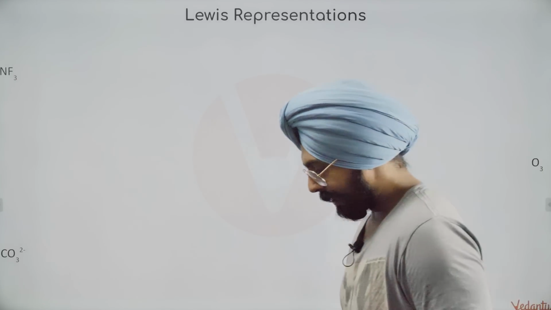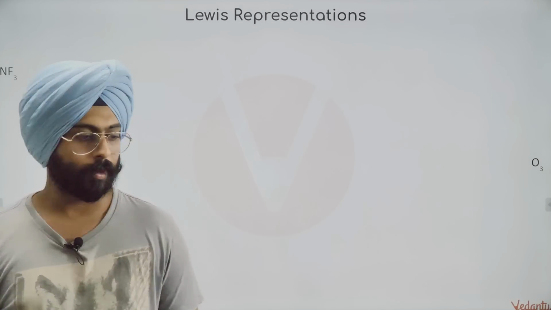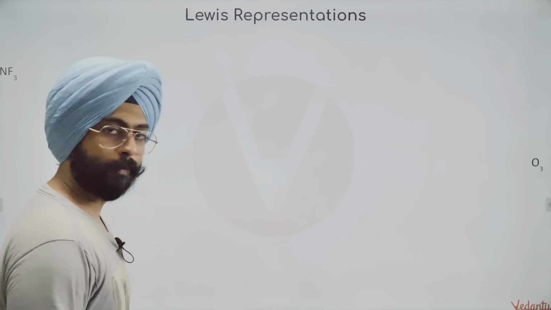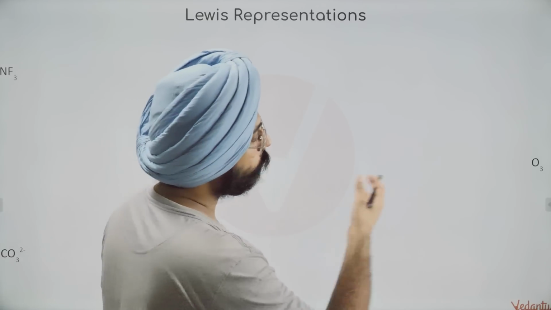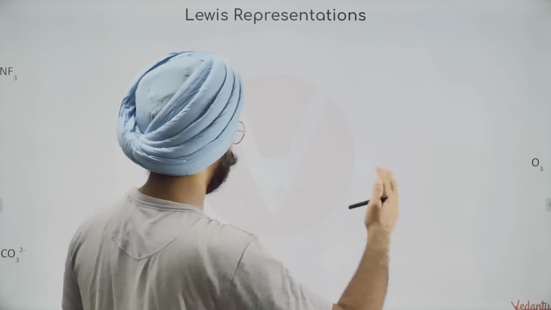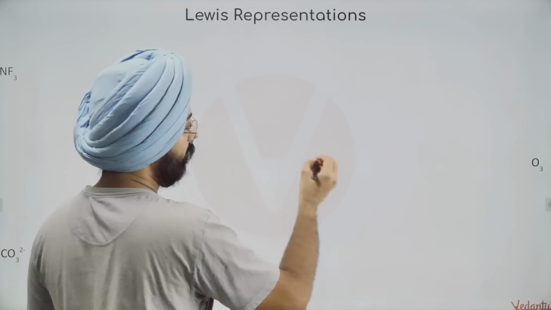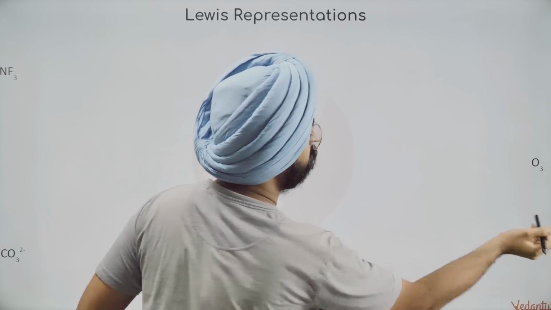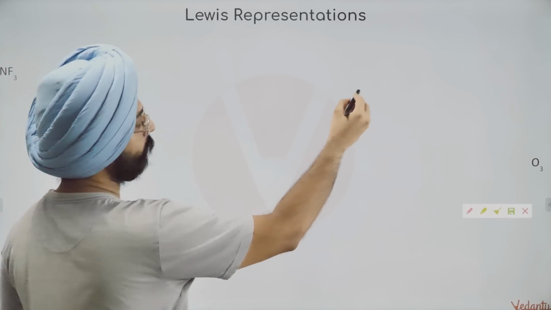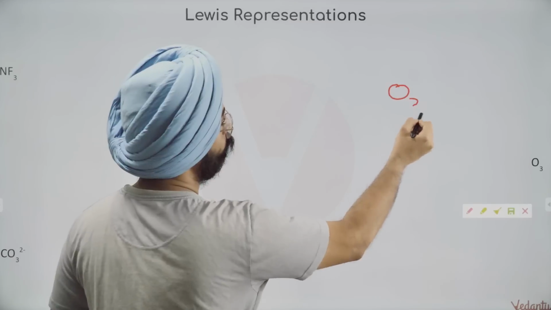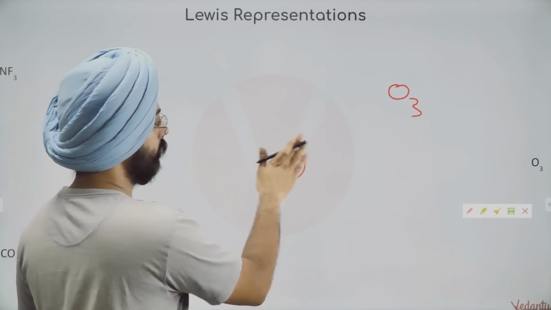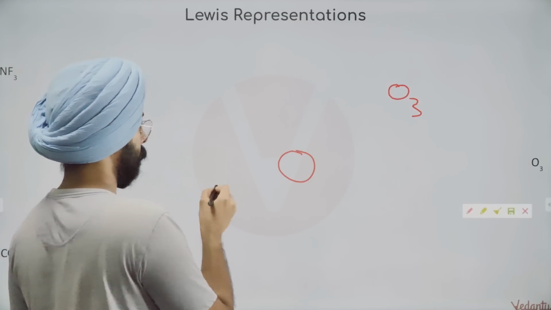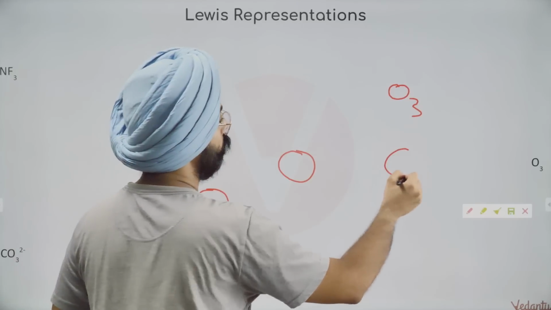Now, my dear friends, it's time for us to struggle a little with ozone. Ozone will make us struggle. Ozone will make us fight. Let's see how. Ozone has 3 oxygens, but all 3 of them are neutral. So if I make a structure like this, let us say this is your ozone. This is one of the oxygens. One more oxygen. One more oxygen.